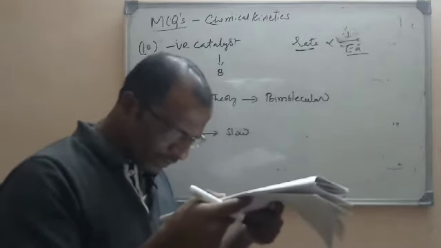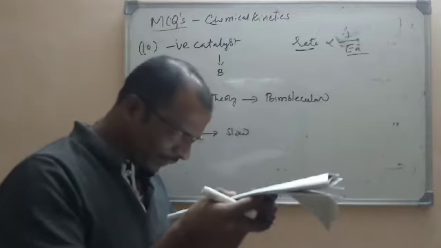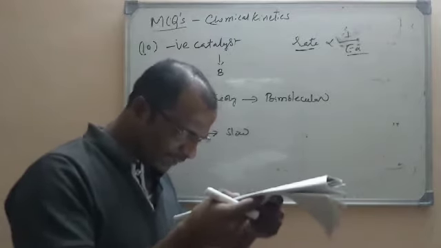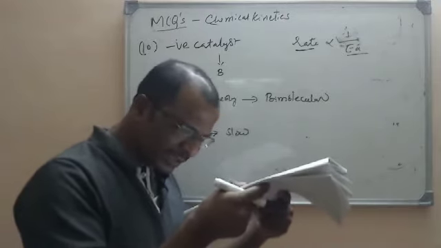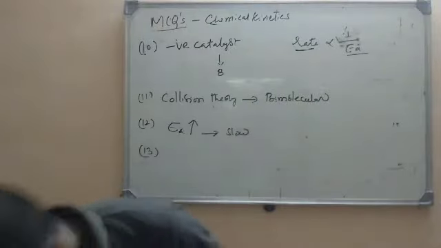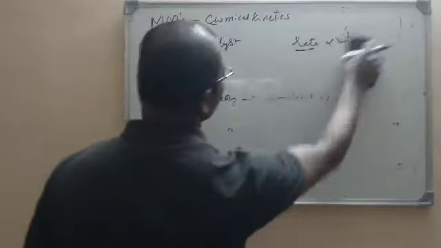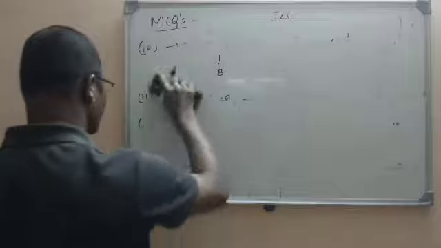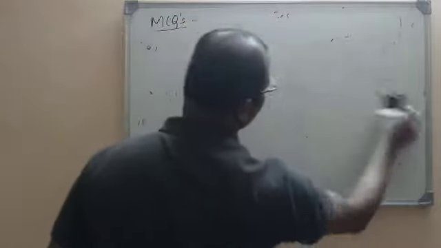Which of the following gives the velocity constant for the completion of 75% of the first order reaction? Here the order of the reaction is 1. So here we have to write the expression of the velocity constant once the 75% is completed.